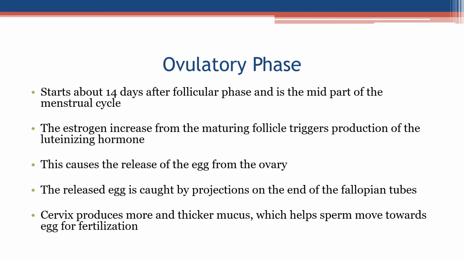Ovulatory phase starts about 14 days after the follicular phase and is the mid-part of the menstrual cycle. The estrogen increase from the maturing follicle triggers the production of the luteinizing hormone. This causes the release of the egg from the ovary. The released egg is caught by projections on the end of the fallopian tubes. Cervix produces more and thicker mucus, which helps sperm move towards the egg for fertilization.